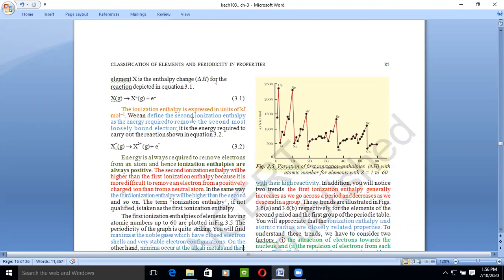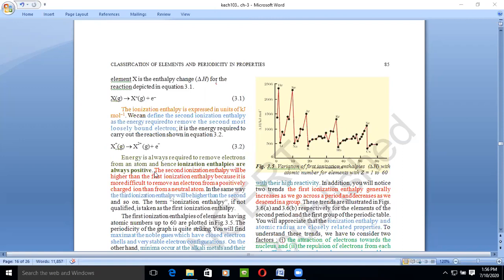The second ionization energy is required to remove the second most loosely bonded electron, meaning the outermost electron. Energy is always required to remove an electron, hence these are known as enthalpy, and ionization enthalpy will always be positive.